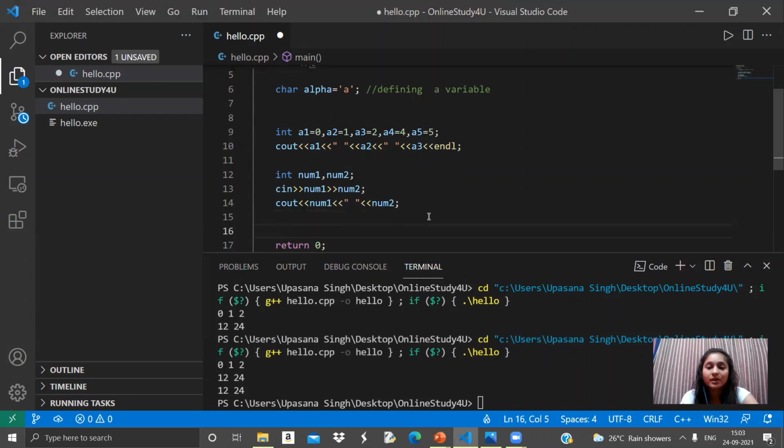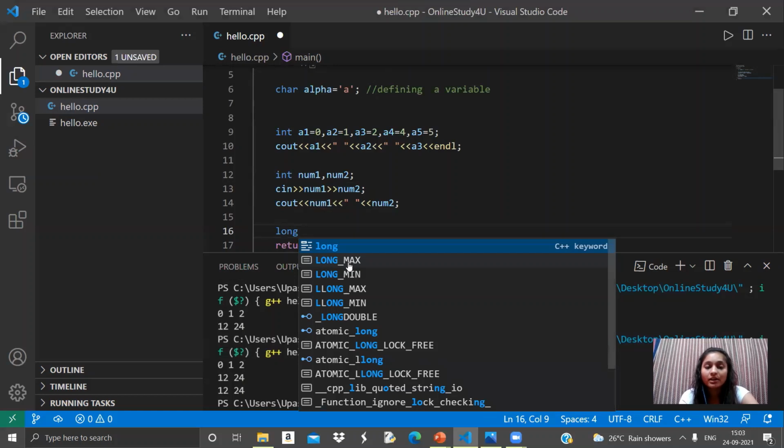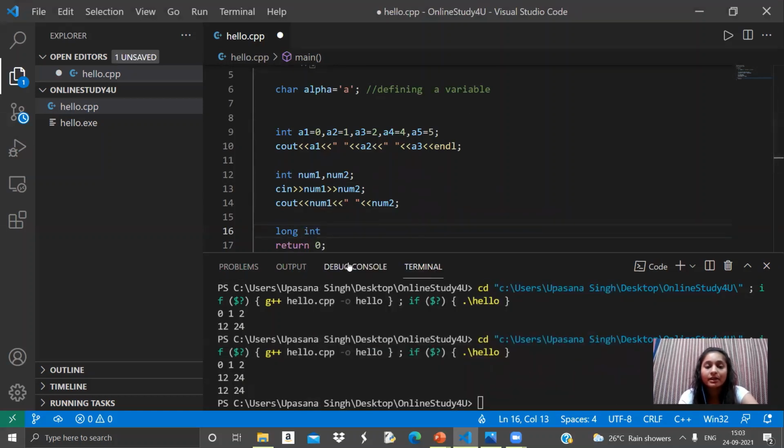Now let's come on to data type modifiers. If I want to increase the range of my int, then I can use the data type modifier long in front of it, and then write the data type. Now the range of a will be increased to long int, and this is how you declare and use a data type modifier. Also, I can use unsigned with this as well.